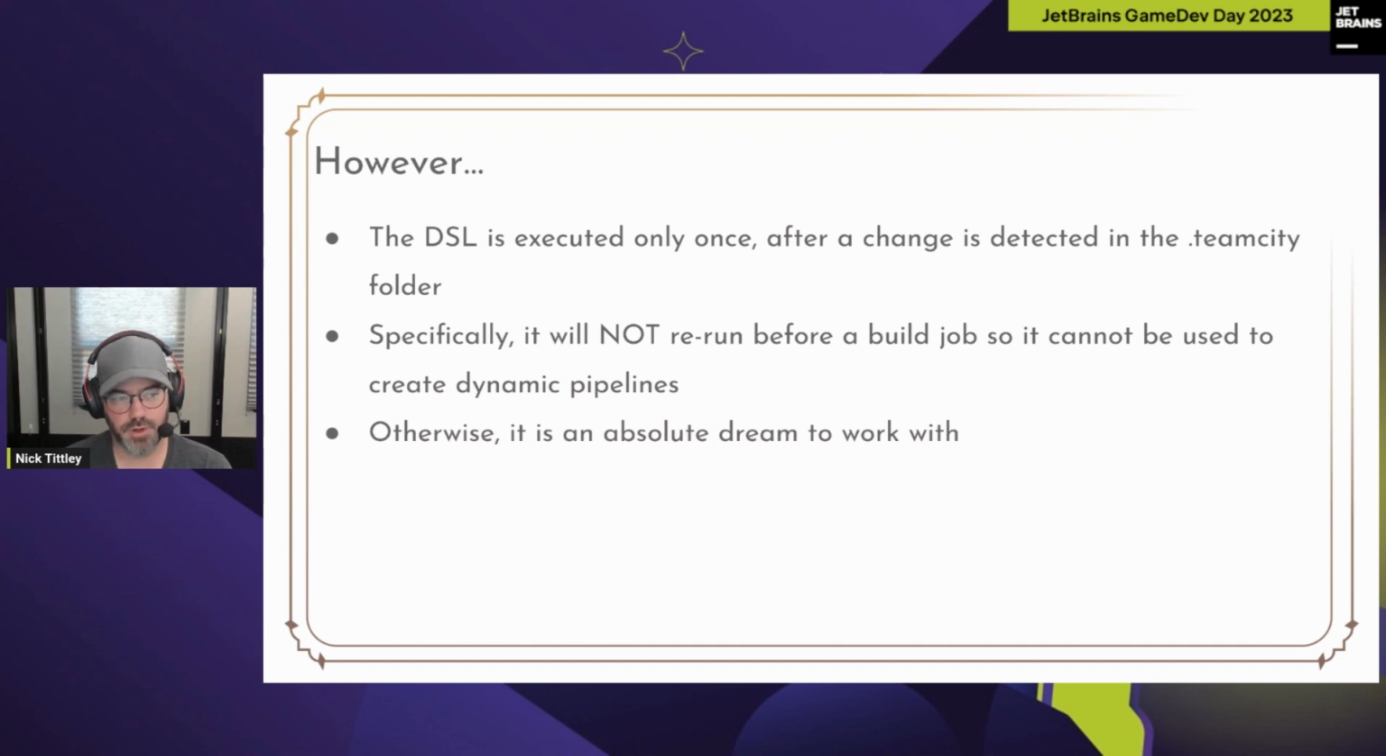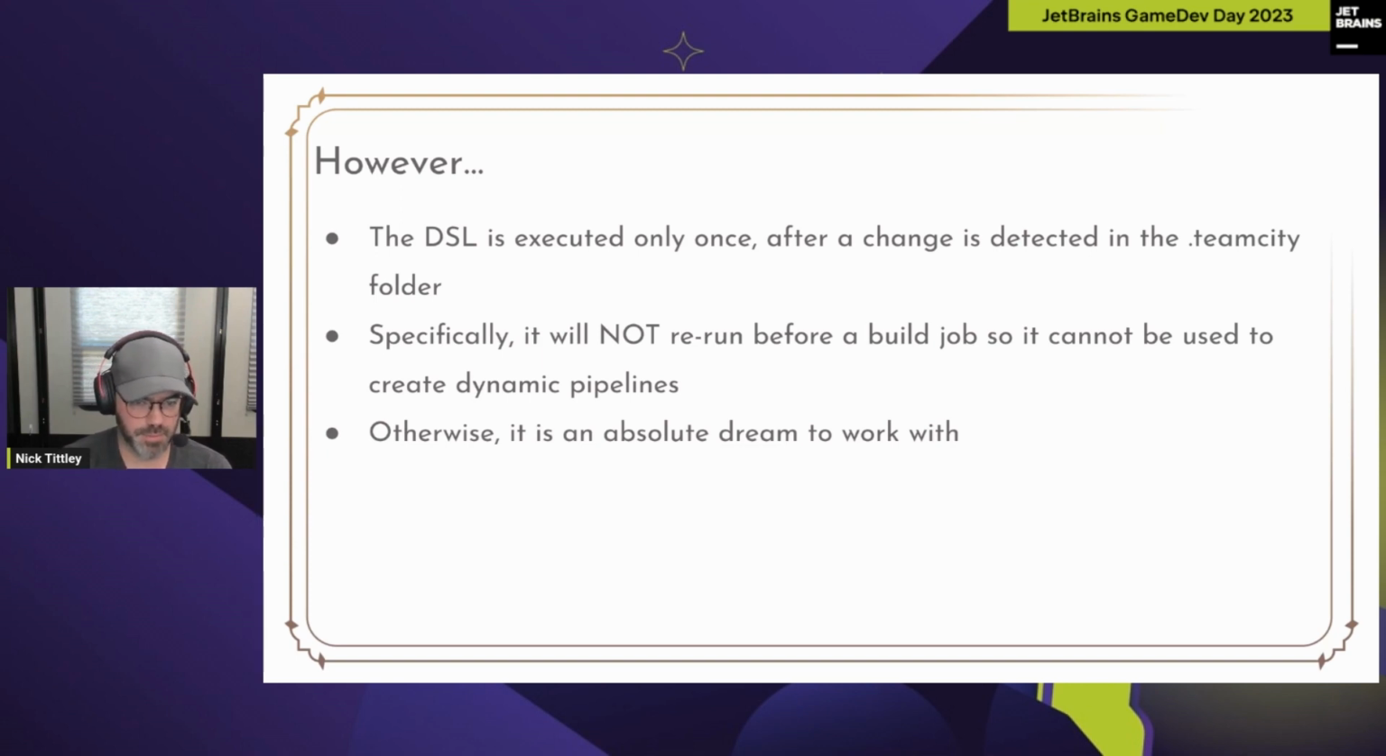I don't know if it's a drawback, but the limitation perhaps is a better way of describing this, of the DSL system as implemented in TeamCity. The DSL is executed only once after TeamCity detects a change in your .teamcity folder. Specifically, what that means is that it will not rerun before a build job. So you cannot create a dynamic pipeline, not possible.